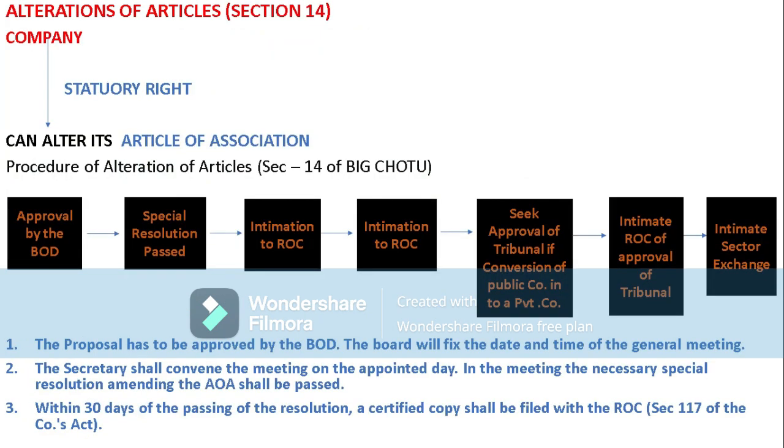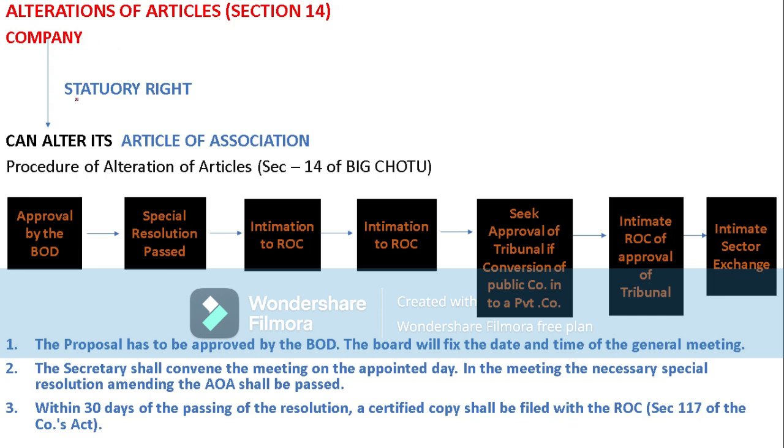Now coming to alteration of articles of association. If we see the memorandum of association, alteration is difficult. We cannot easily change or alter the memorandum of association. But articles of association can be altered.